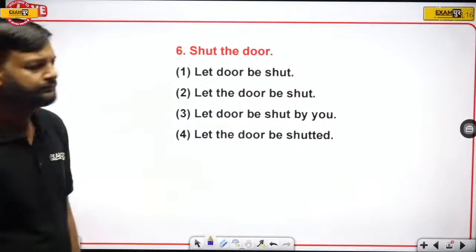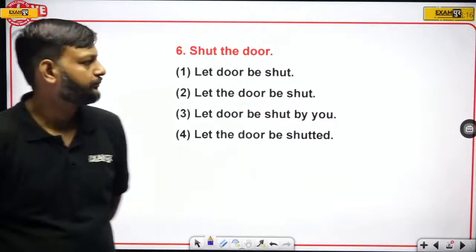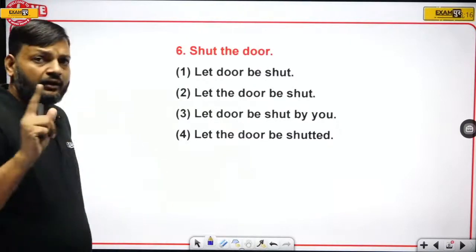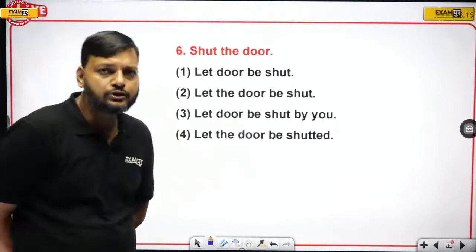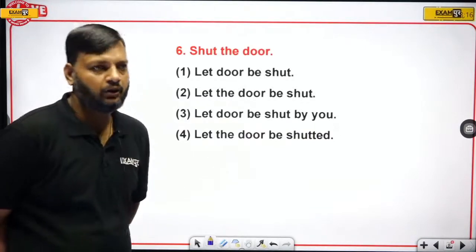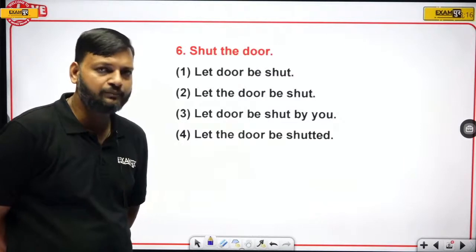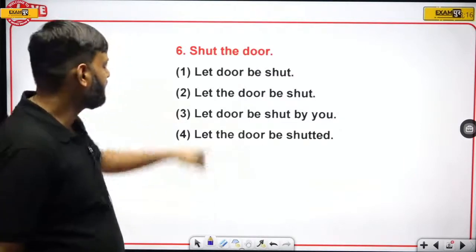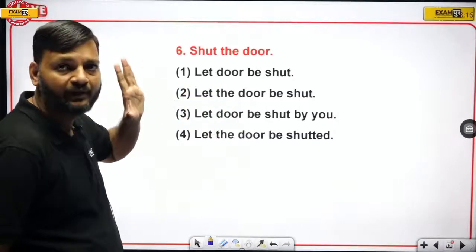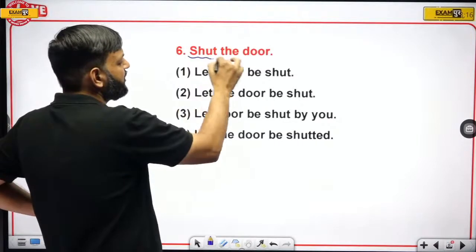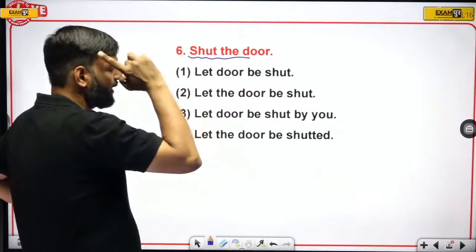Shut the door. See, very important thing. Students often get confused, or I should better say, students are often trapped between such sentences. Now, when students see this sentence, what comes in their mind?